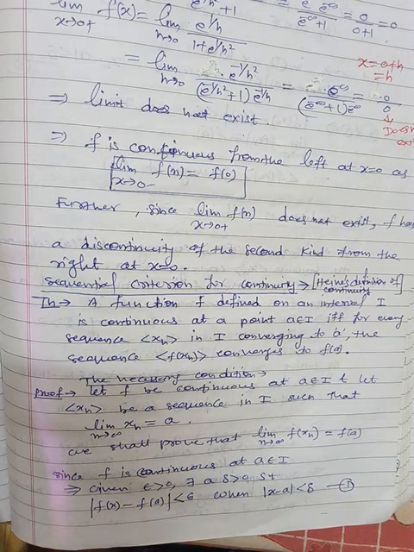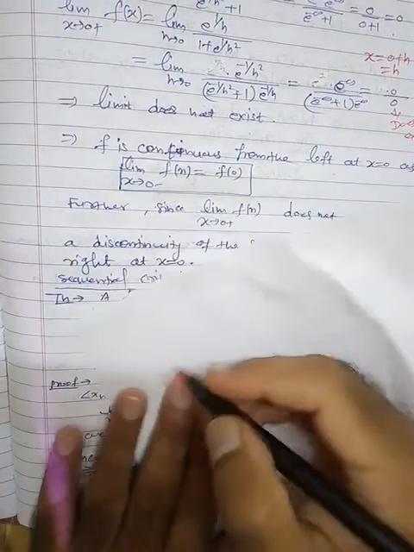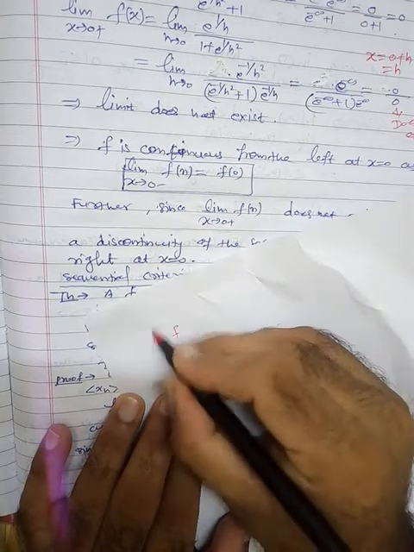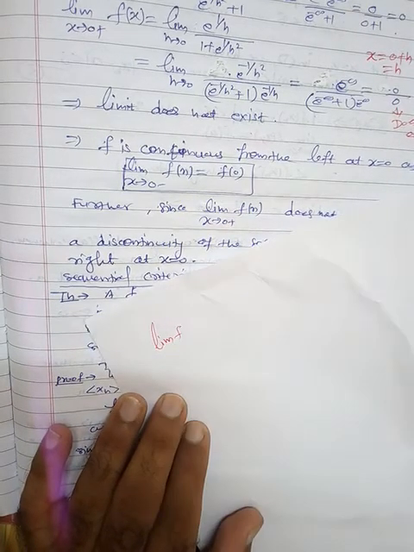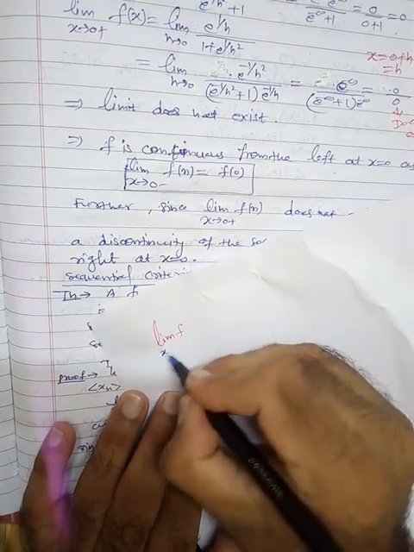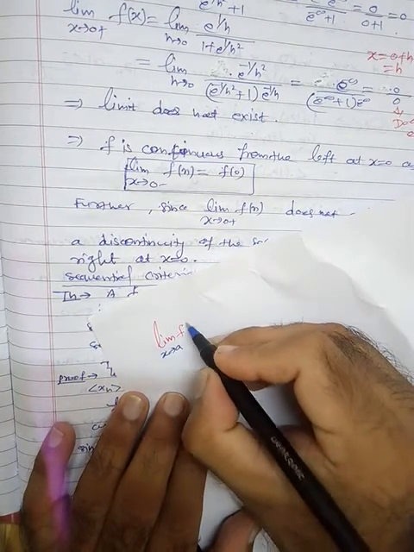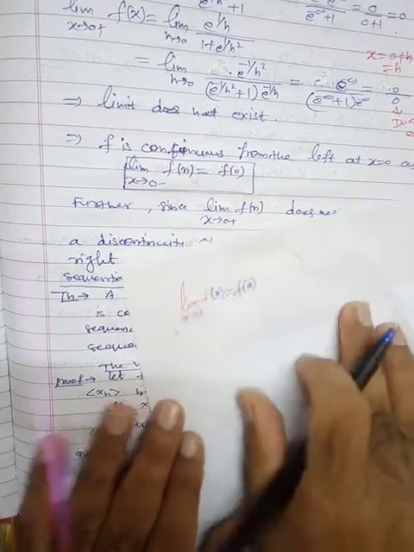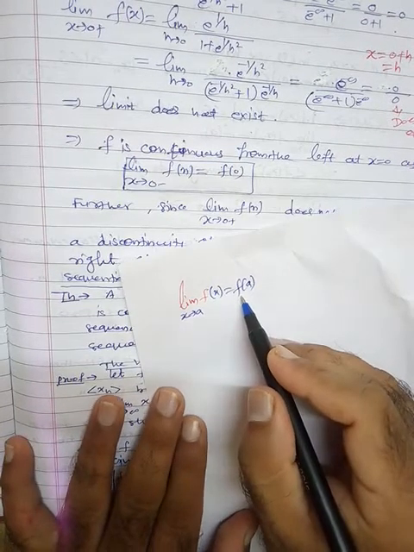So if you want to see what is the meaning, in short this can be rewritten as limit x tending to a, f of x is equal to f of a. This means the function is continuous at point a.